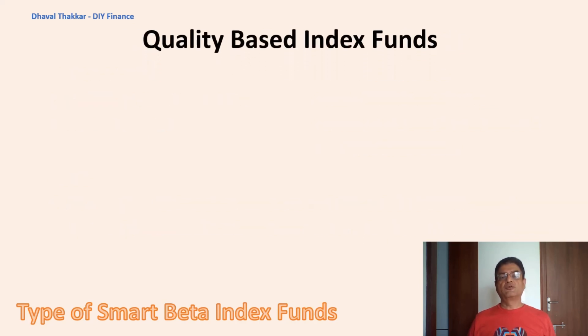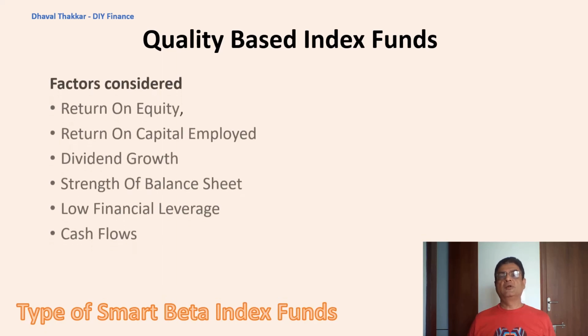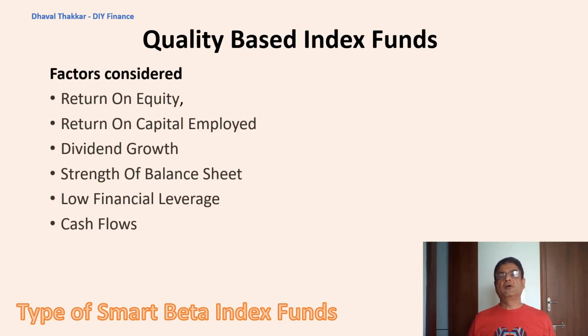Now let's look at quality-based index funds. These funds pick stocks from indices such as Nifty 100 Quality 30. The stocks are picked on the basis of their quality, based on a score, which is established by analyzing the last 5 years return on equity, that is ROE, financial leverage, debt to equity ratio, and earnings, EPS growth variability. Factors such as profitability, stable earnings, and lower leverage are taken into consideration while picking the stocks. These indices are rebalanced semi-annually.